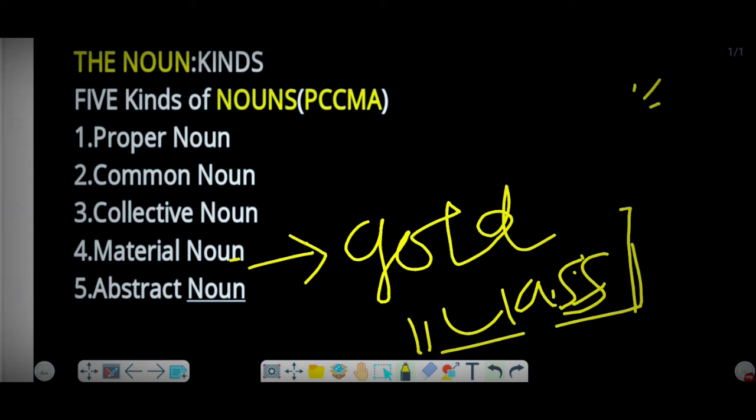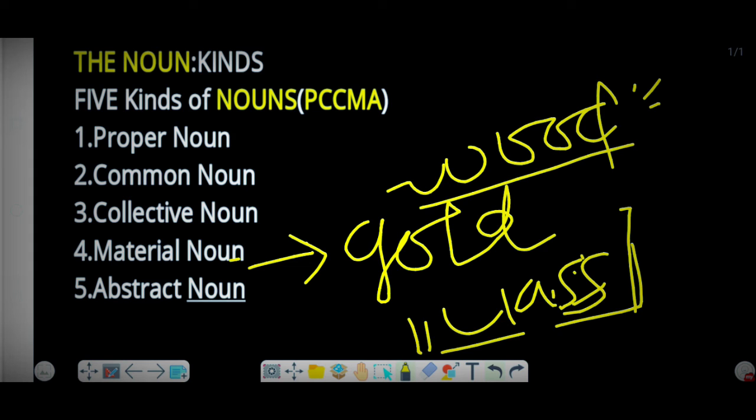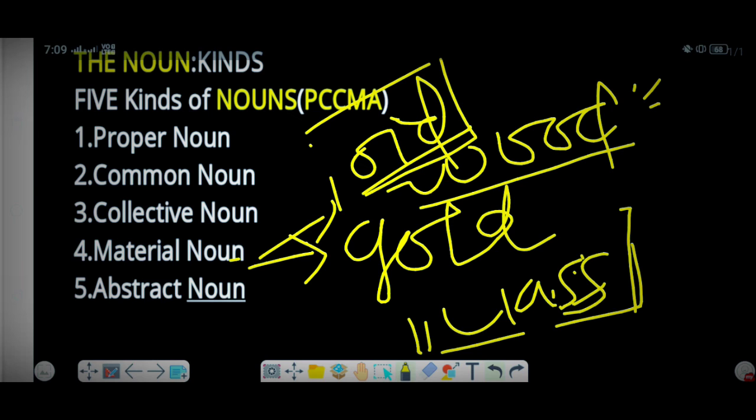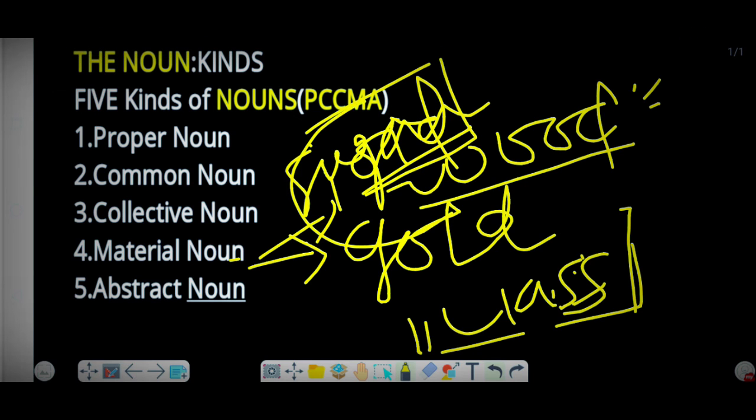gold, then wood. Wood means lakdi, like we could talk about, and silver and so on. It can be oil, sugar, and so on. So that is how we call it material noun.